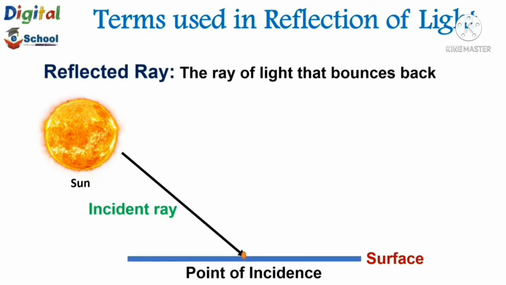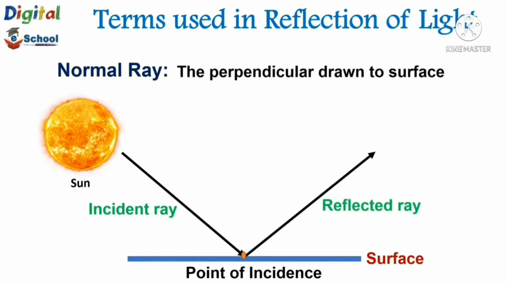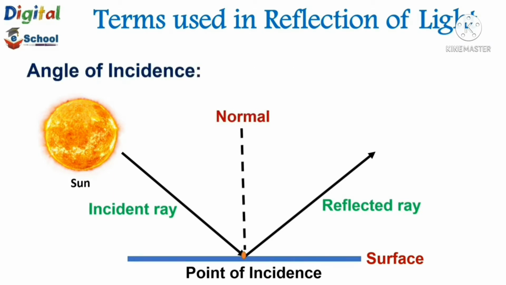Next here, reflected ray. The ray of light that bounces back. The ray of light that gets reflected back or bounces back at the point of incidence is known as the reflected ray. Next here, normal ray. The perpendicular to the surface at the point of incidence is called the normal ray.